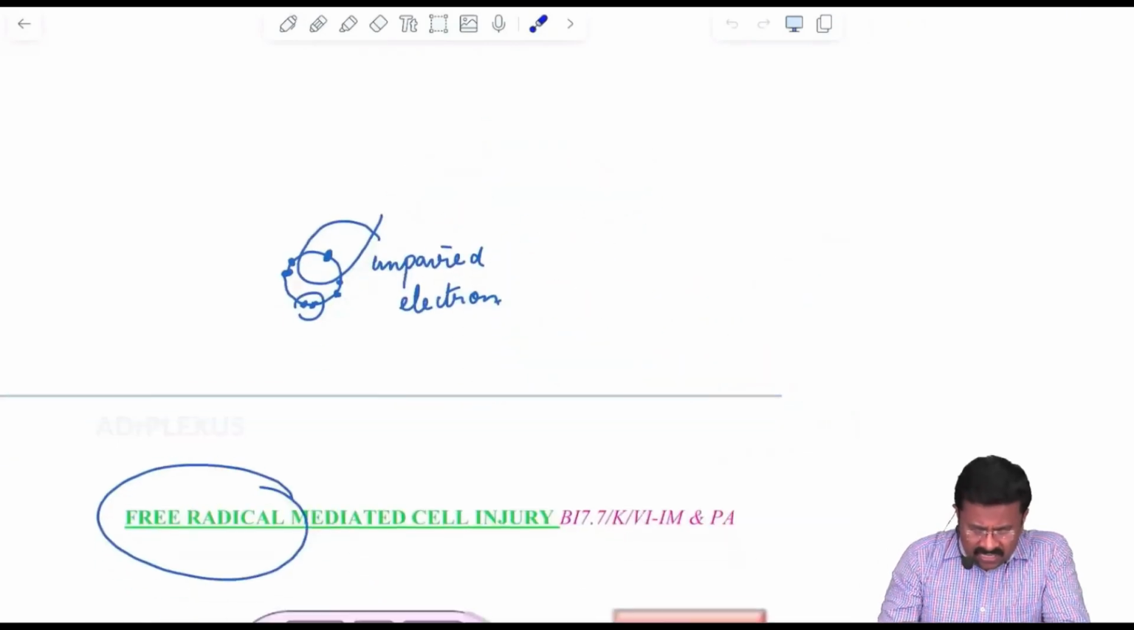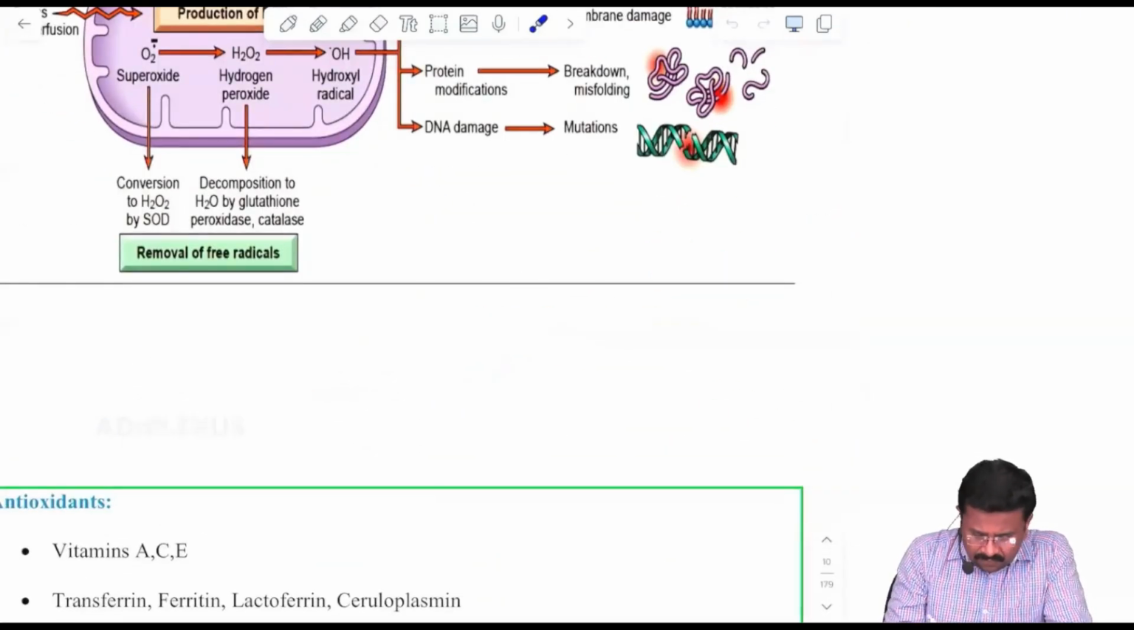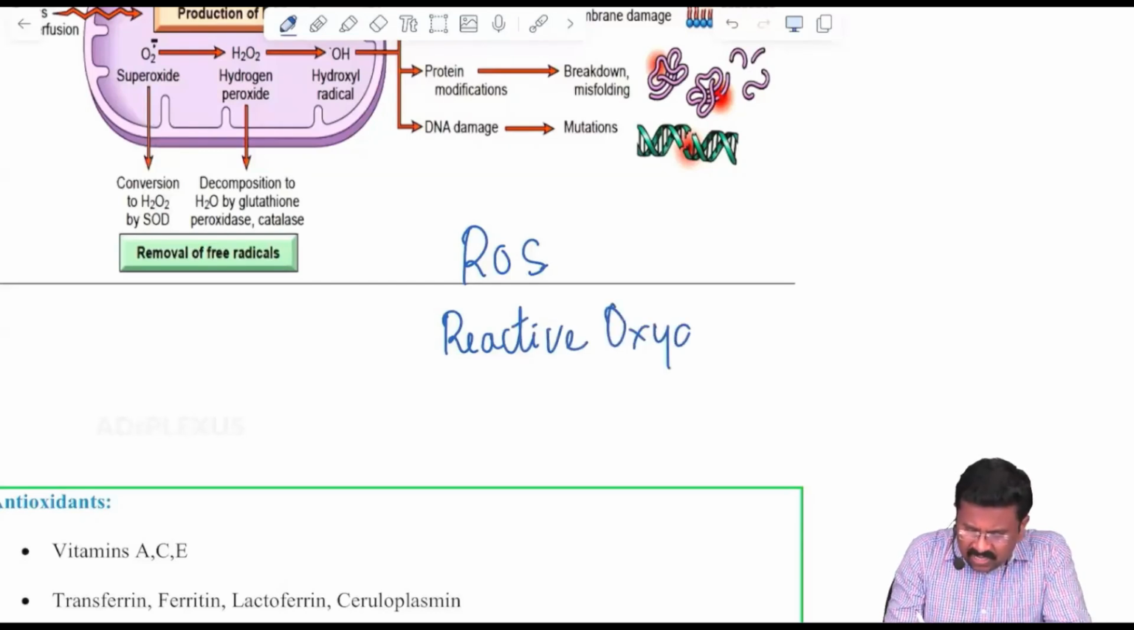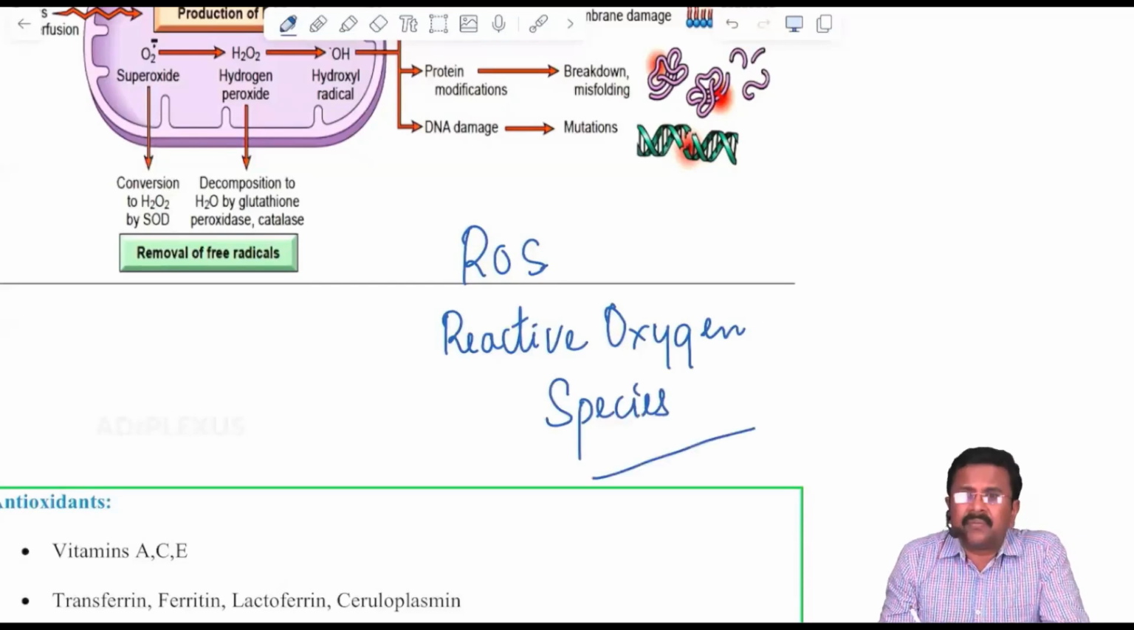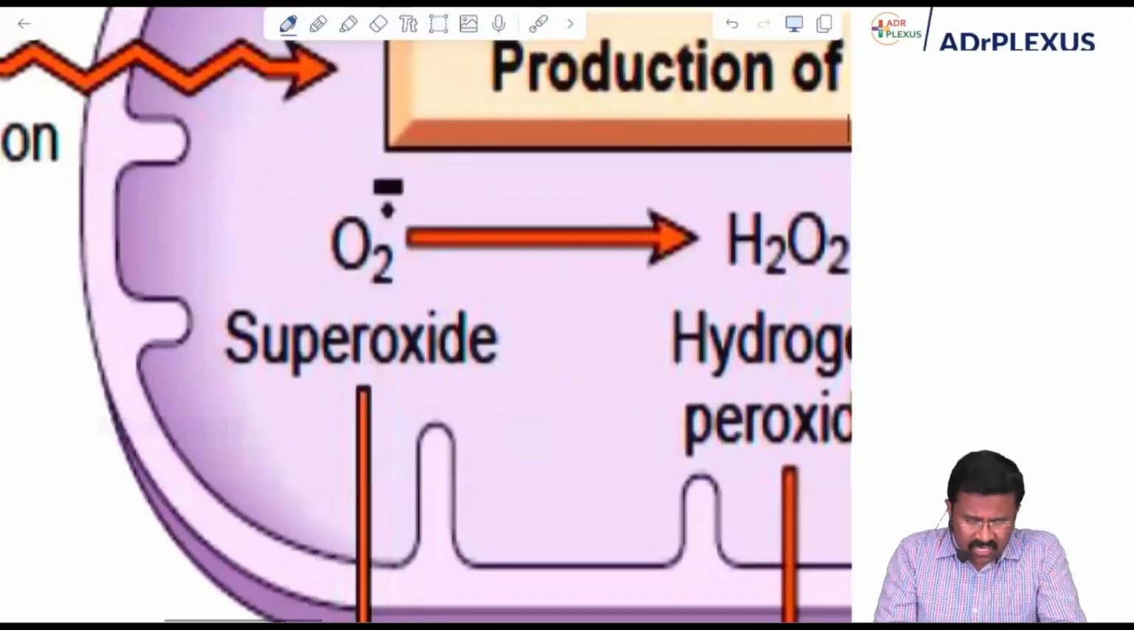And what is this ROS? ROS are nothing but reactive oxygen species. In many places we would have come across this terminology, ROS. So now let's see what these ROS are. Let's see this flow chart.